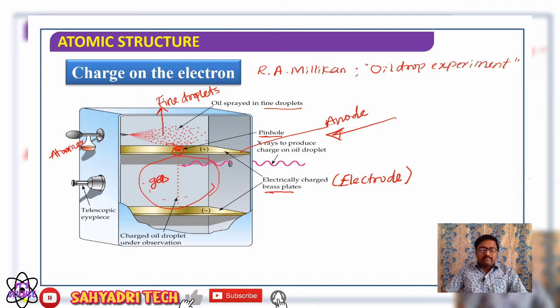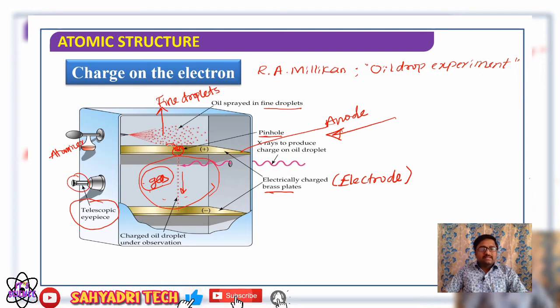Then the downward movement of the oil droplets is observed with the help of a telescopic eyepiece. With the help of a telescope, he observed the downward movement of fine oil droplets.